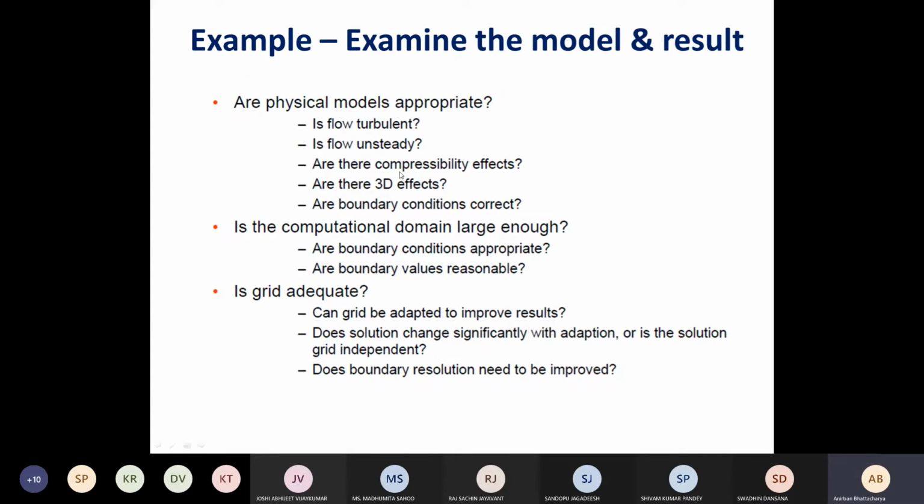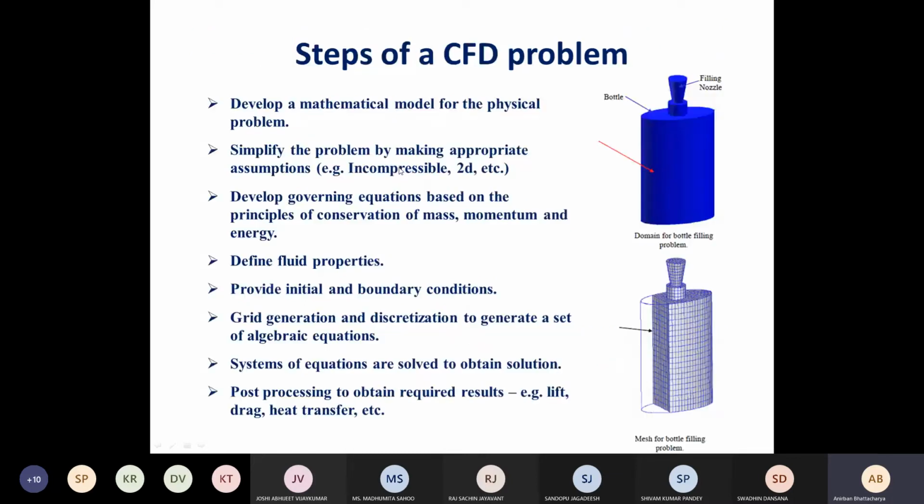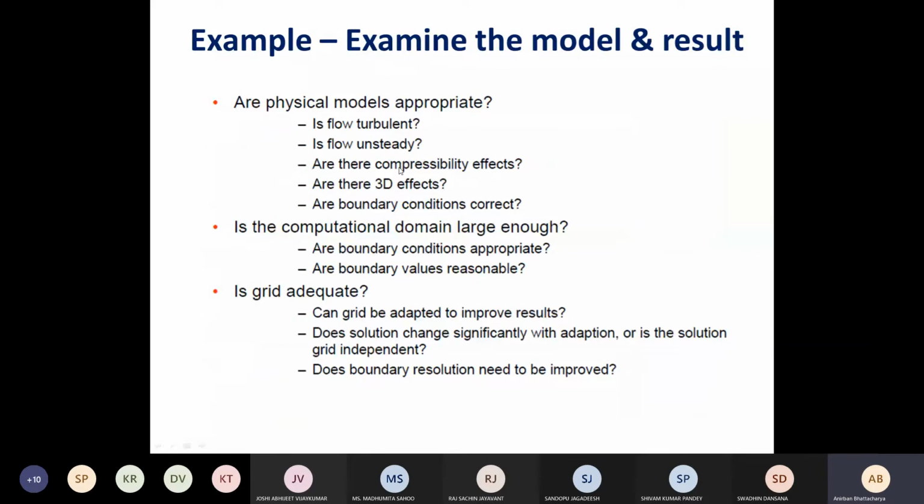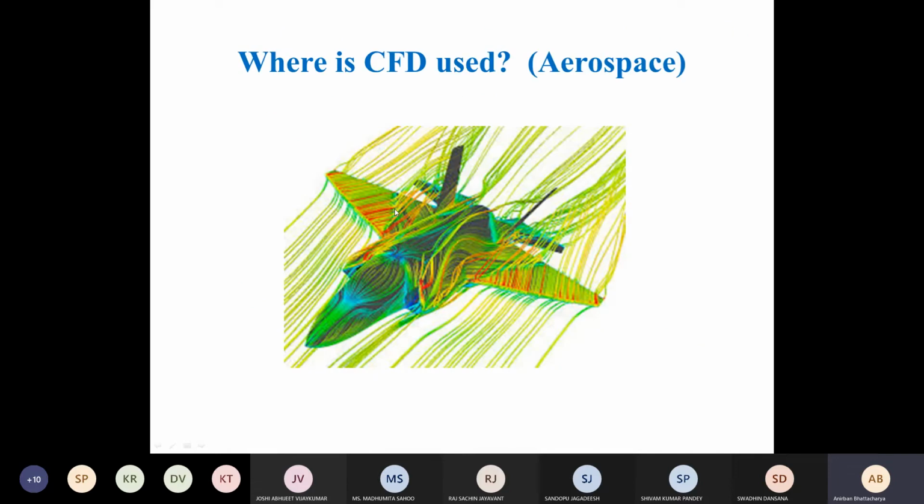Just to give you a feel of what is involved in CFD, I am going through this at this point of time, but everything will again be touched upon later on. So this is about what is involved in a CFD problem. Let us finish this part by looking at a few applications where CFD has become very important nowadays.